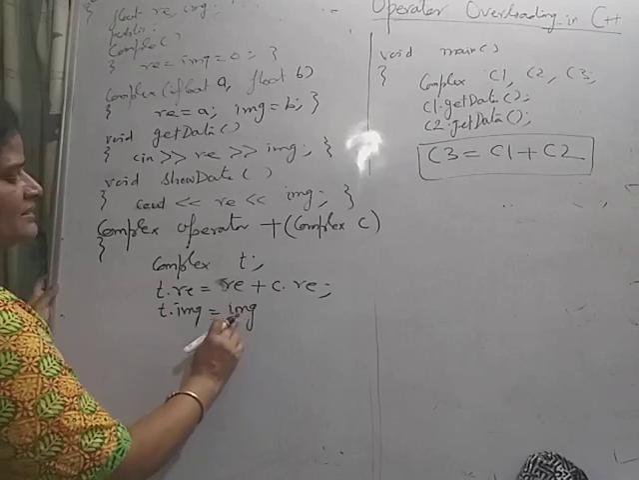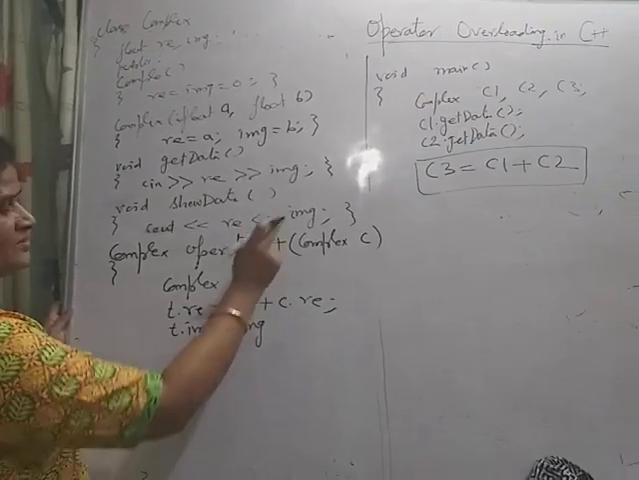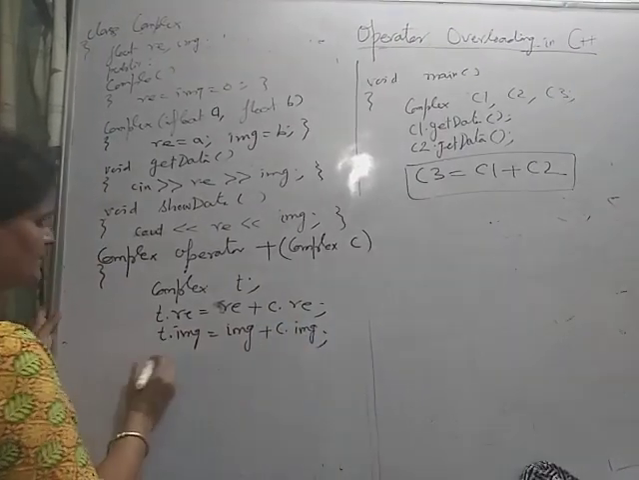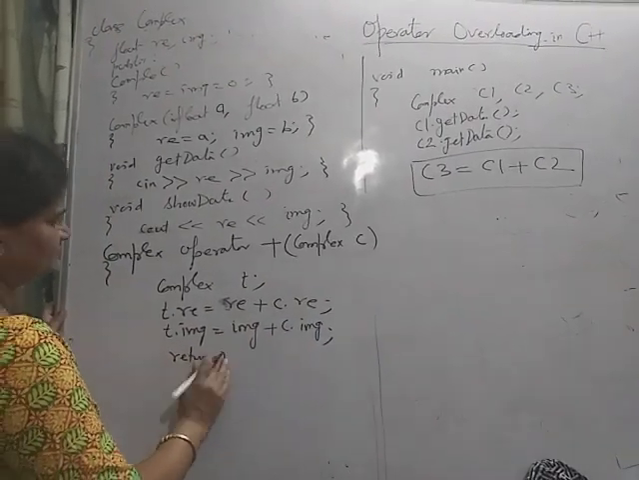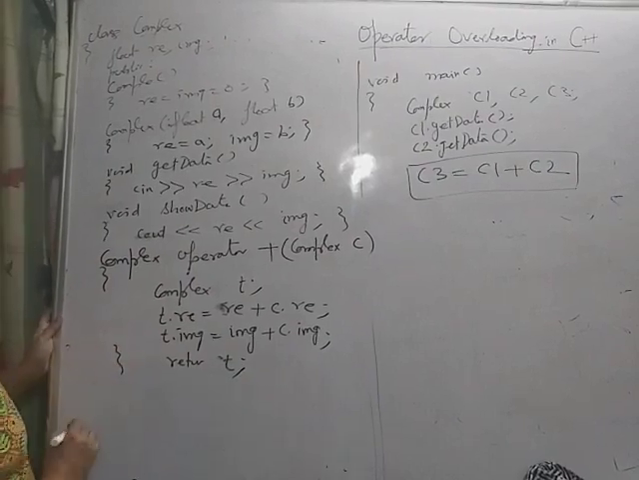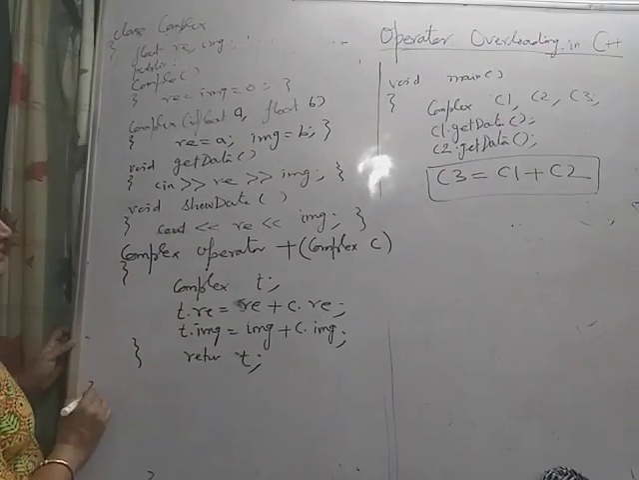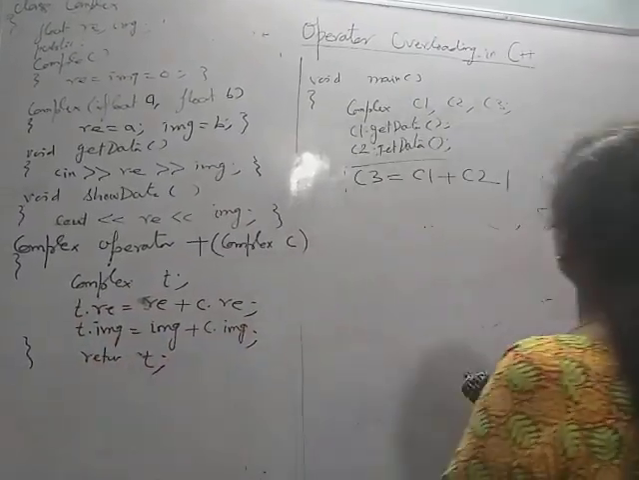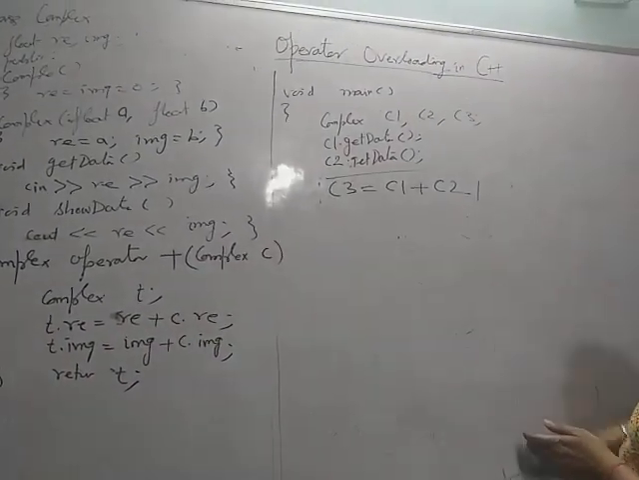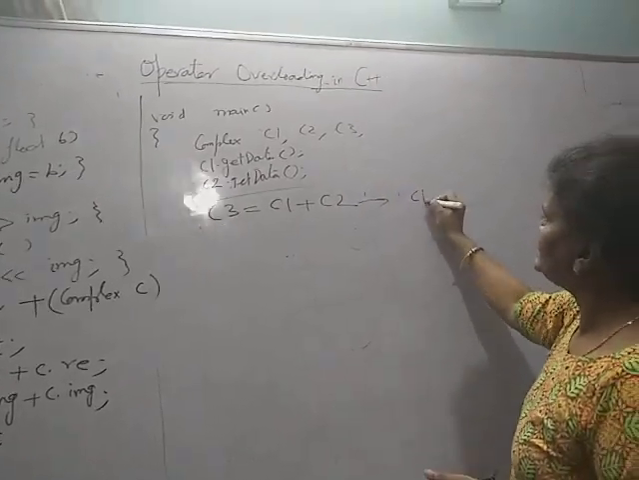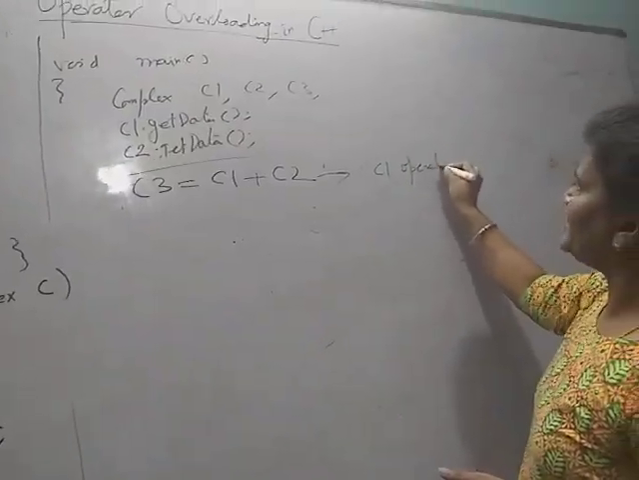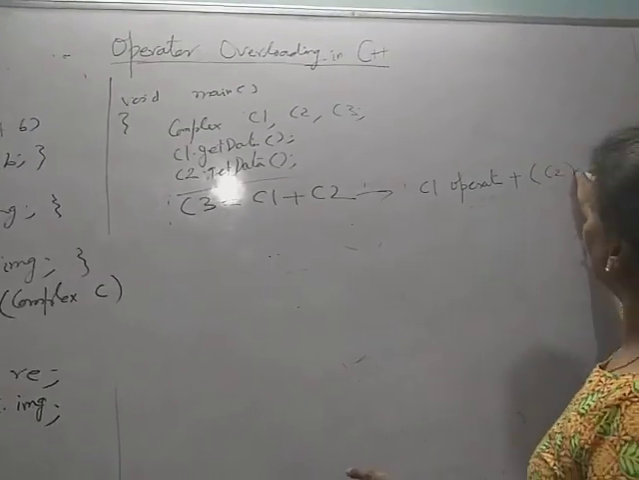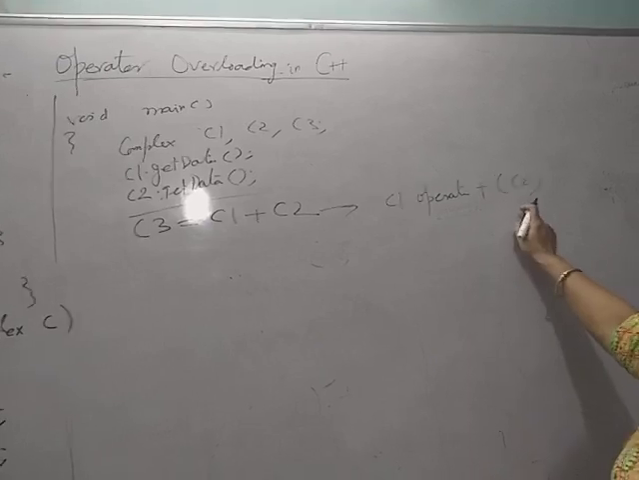This is the imaginary data member of the implicit object plus C dot imaginary. Okay, and return T. Now see, when this is called, so this is converted into what? C1 dot operator plus C2. Okay, so C1 dot operator plus C2.